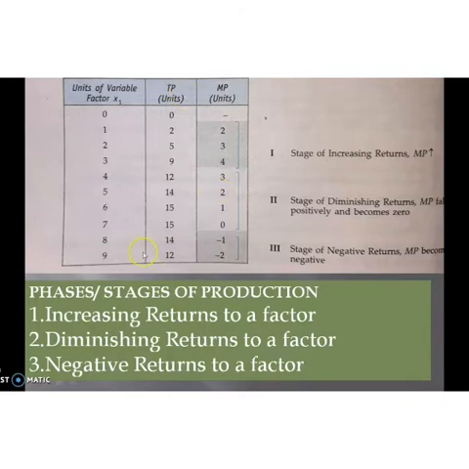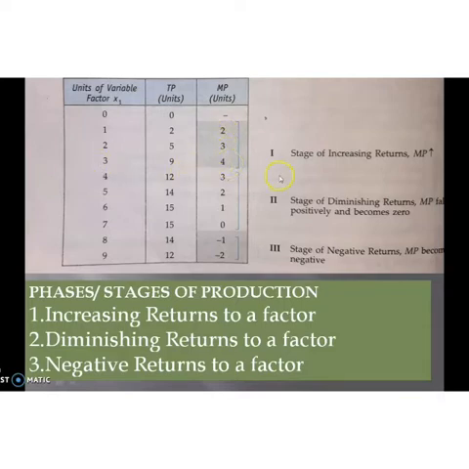In this table you can see that in the first stage, up to the employment of the third unit of the variable factor X1, the marginal product is increasing. First 2, then 3, then 4. So it is increasing.